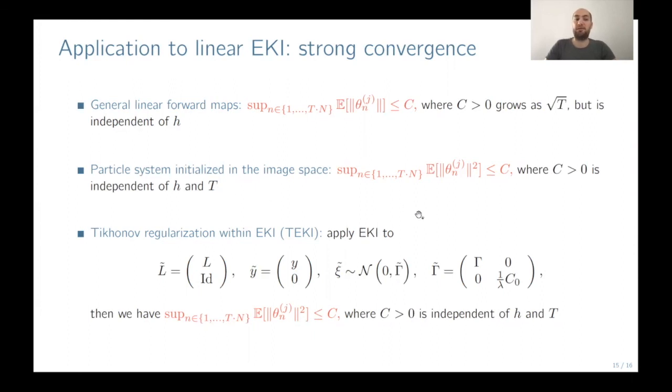And additionally, including Tikhonov regularization, which basically means that we extend our forward system by the identity map, so we can somehow observe the whole system artificially. And now in this setting, we can also prove the uniform bounds of the L2 norm, where the constant is again independent of h and also of the time t.